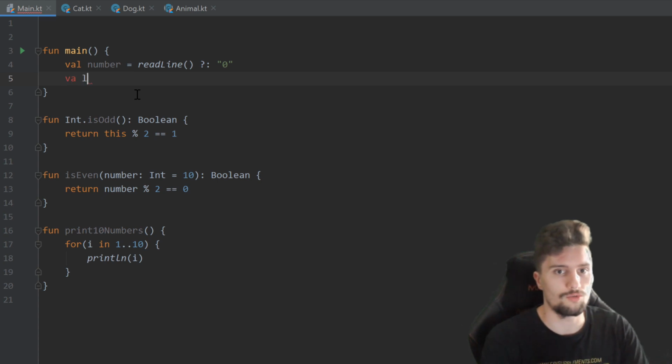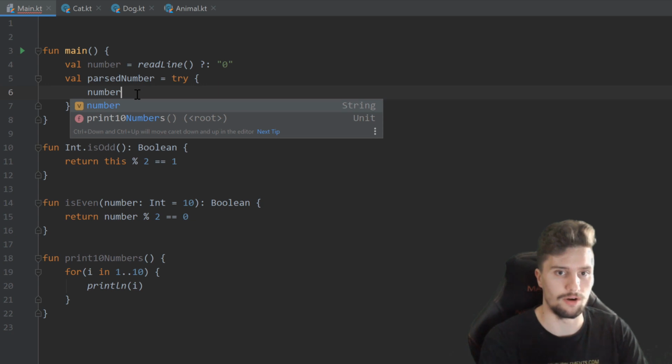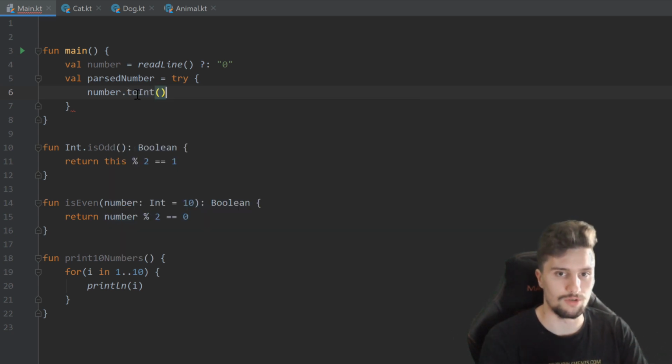We could write a val here and call that, for example, parsed number. And we set that equal to try, press enter here. And in this try block, we now specify what we want to try. So we want to try to parse our number that the user entered in the command line, and we want to convert that to an integer. So if this succeeds, so if this number is actually convertible to an integer, it will just assign the integer number to this parsed number.